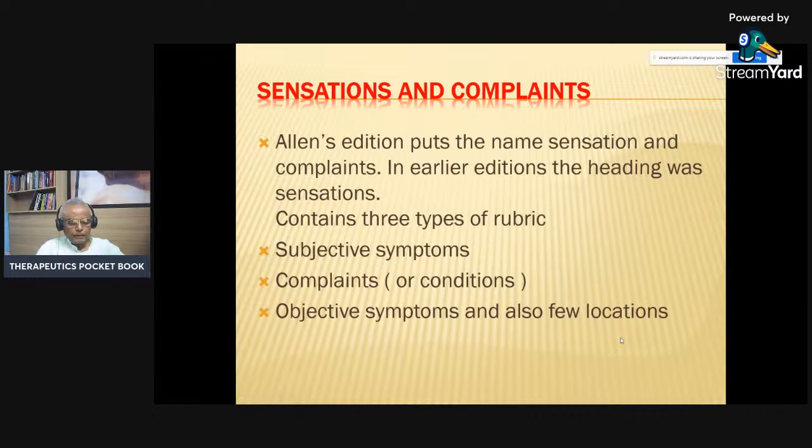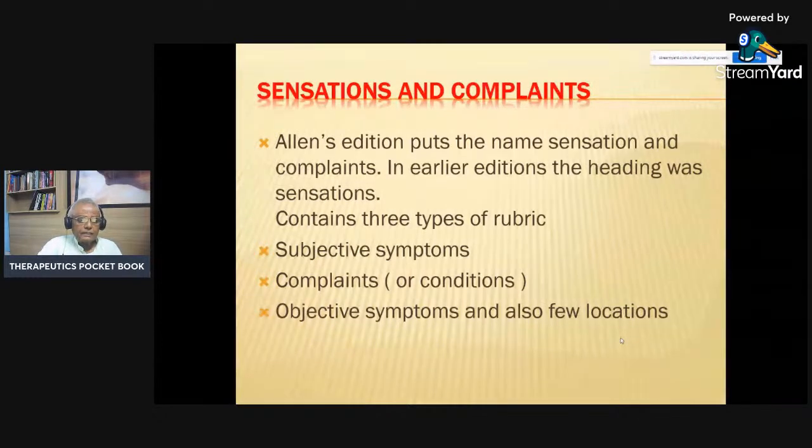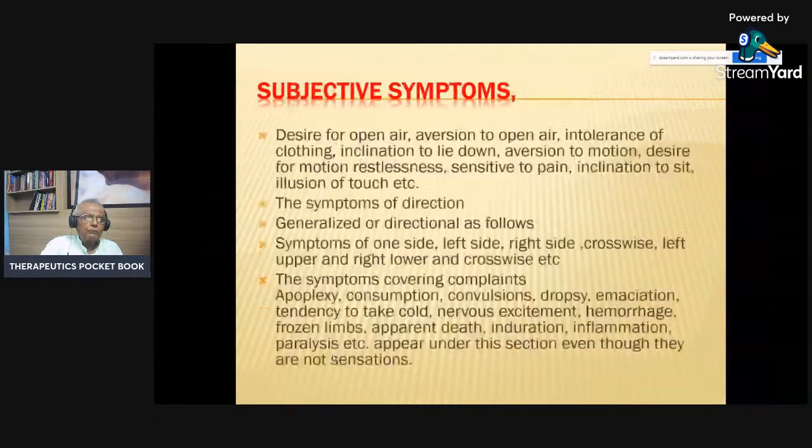What I can see, some aggravations are there in the locations, but in the sensation, there are some locations also. So there is an intermingling of the rubrics, which may be taken as a drawback, but because of the limitations, that is to bring understanding, we have to bear with it.